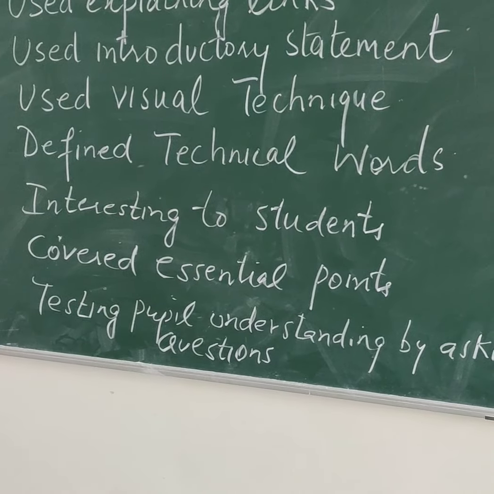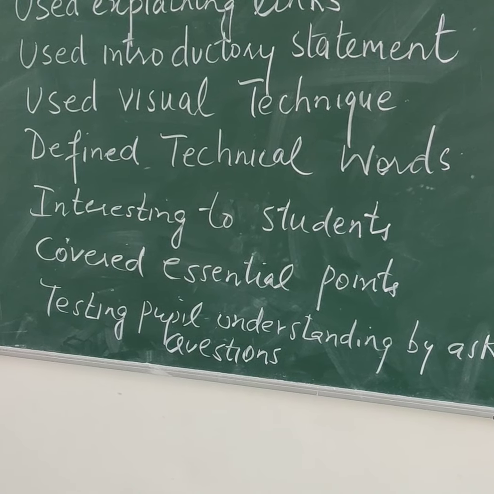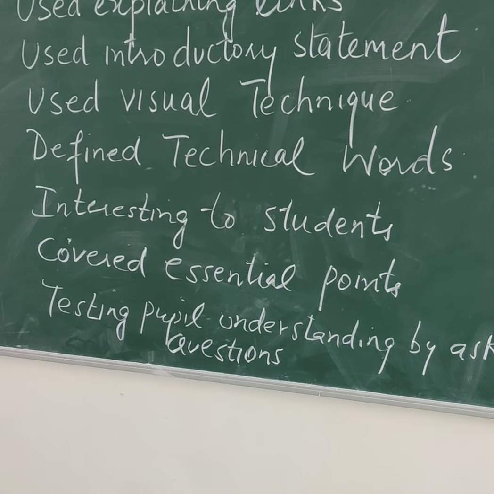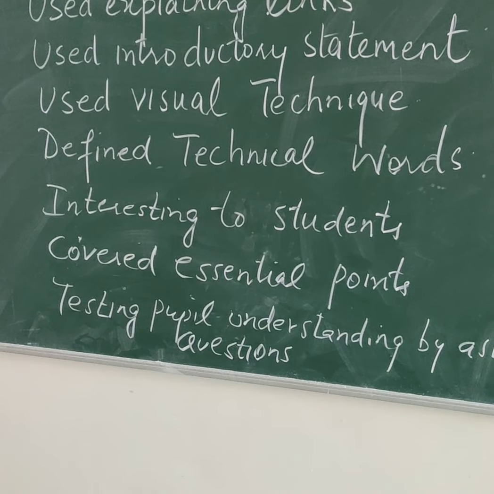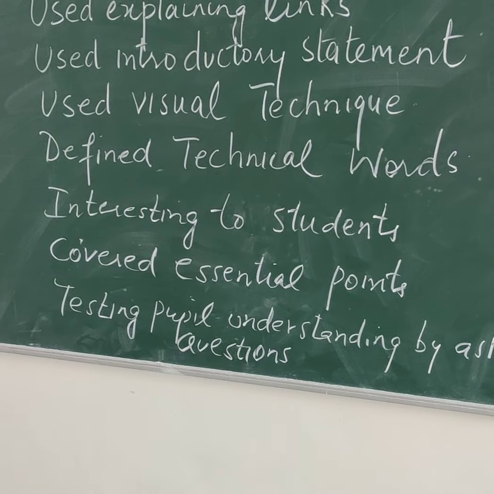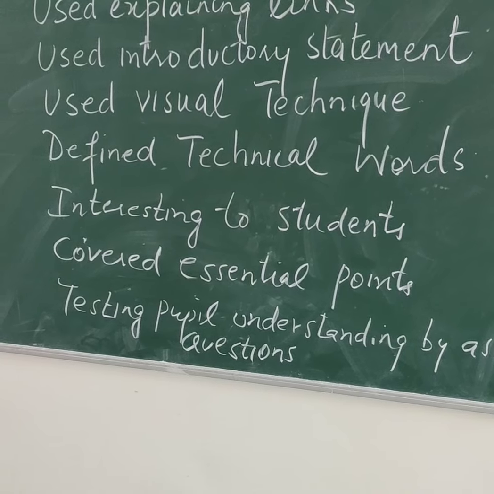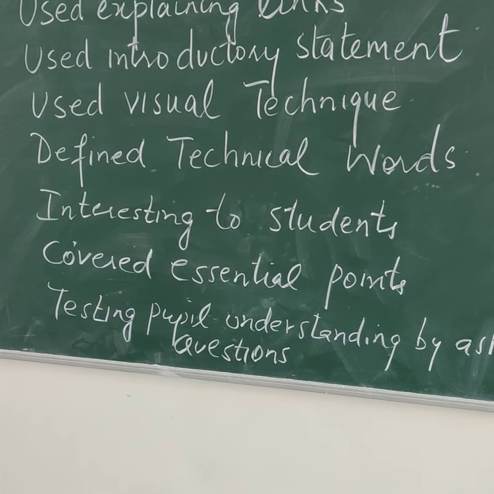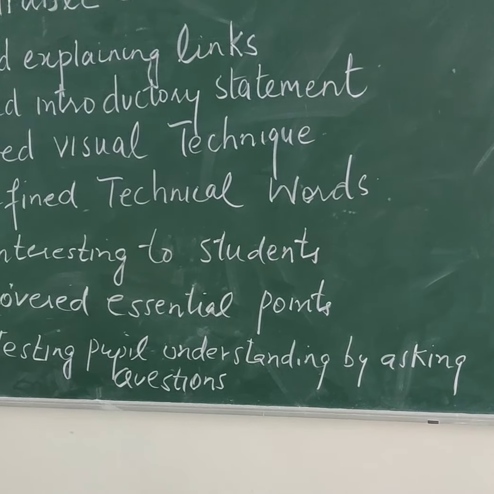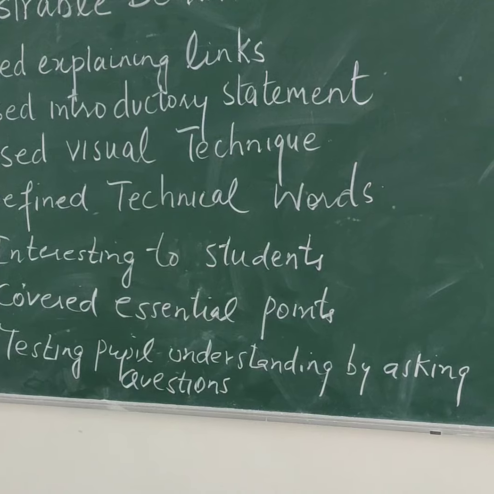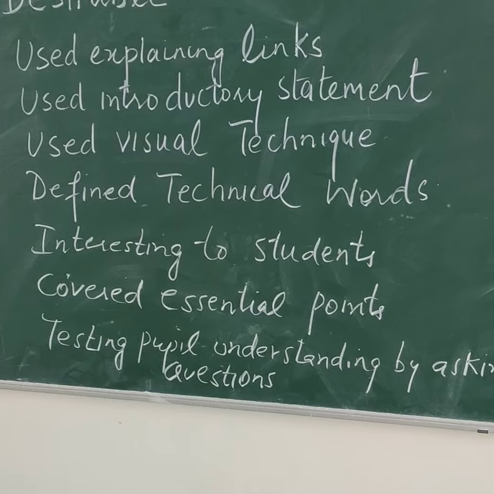Then define technical word. If there are some technical words in the content or the concept the teacher is teaching, then the teacher has to explain that particular technical word also. Interesting to the student, whether the content taught by the teacher is interesting for the students. Did the students like it? It can be noticed from the behavior of the students. Then covered essential points, whether the teacher covered all the essential points or not. Then testing pupil understanding by asking questions. Teacher can ask 1 or 2 questions in between also in a micro lesson to just check whether the students are able to understand or grasp what the teacher is teaching.